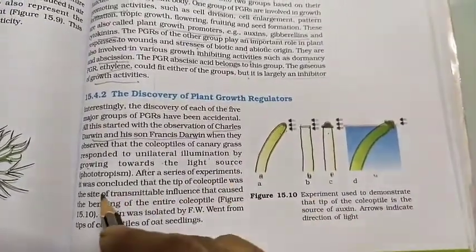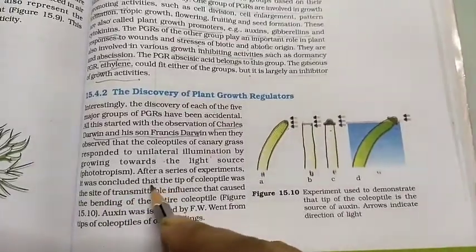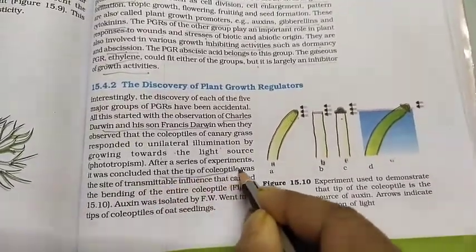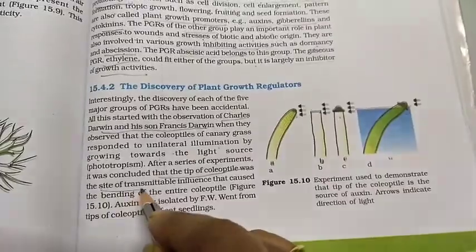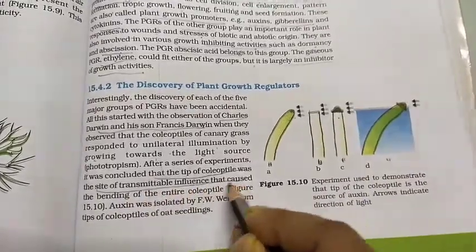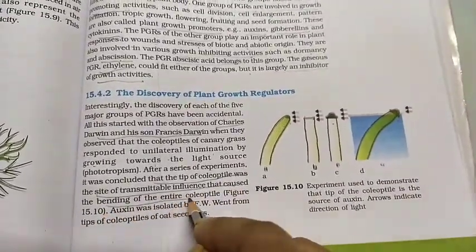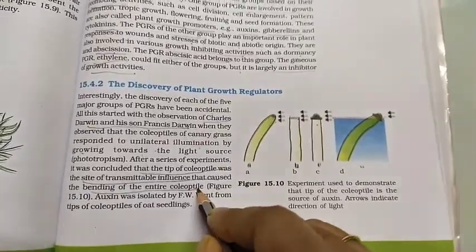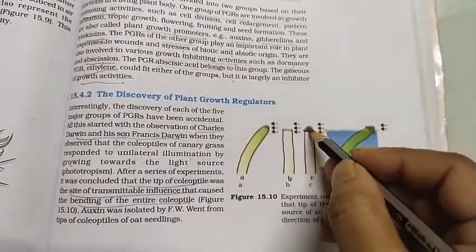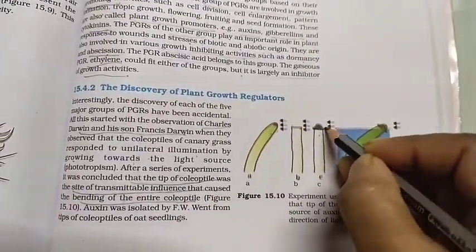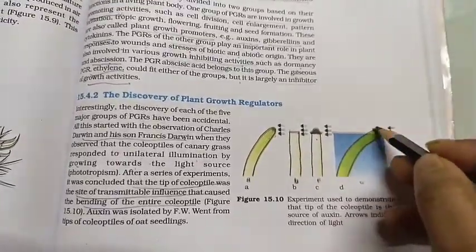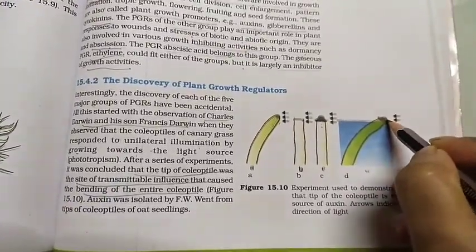After a series of experiments, what was the conclusion? The tip of the coleoptile was the site of transmittable influence that caused the bending of the entire coleoptile. Some substances are produced and transmitted from here, which are responsible for the bending of the coleoptile.